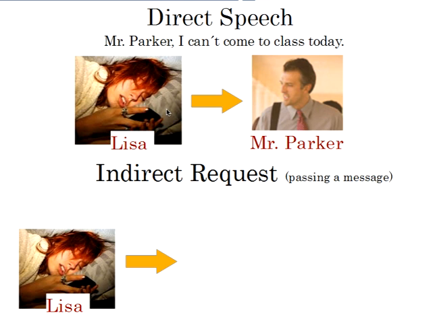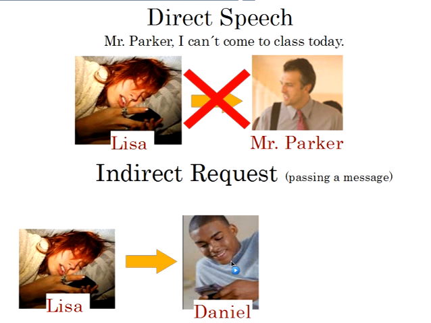So for example, if Lisa said, "Hey, Mr. Parker, I can't come to class today," that's direct speech. But Lisa couldn't do that. She couldn't talk directly to Mr. Parker, right? So instead, she had to use an indirect request. So basically, an indirect request is when you are passing a message. So if we remember that Lisa didn't talk to Mr. Parker, first she talked to Daniel, right?